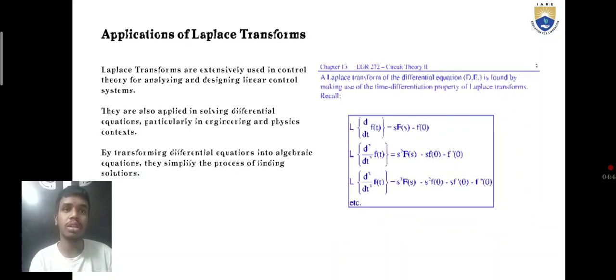application of Laplace transformation. Here is a picture, sir. In this picture, d by dt is the formula based on this chapter, and the circuit theory chapter deals with the differential properties, where L of f(t) equals F(s), L of d by dt f(t) equals sF(s) minus f(0), and so on, in the inverse property.